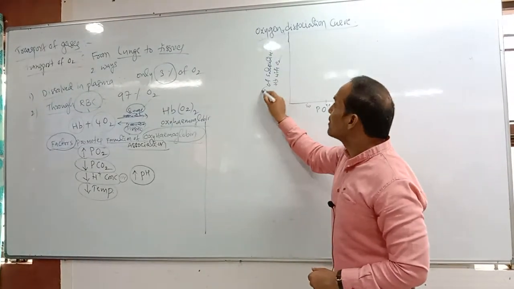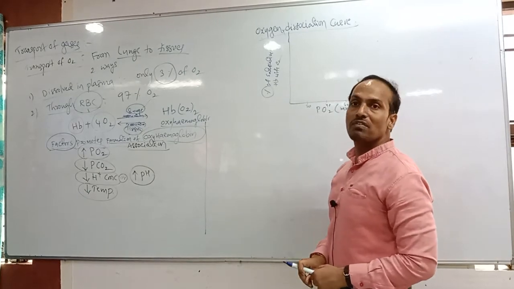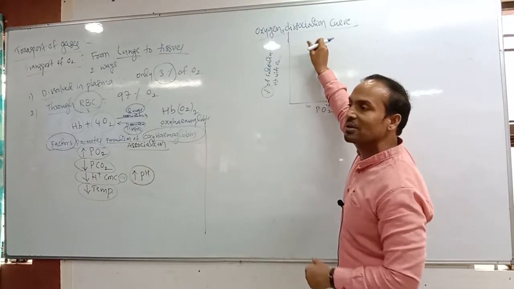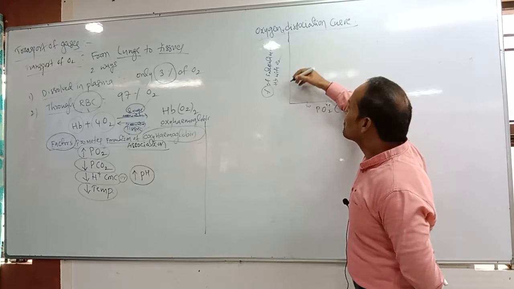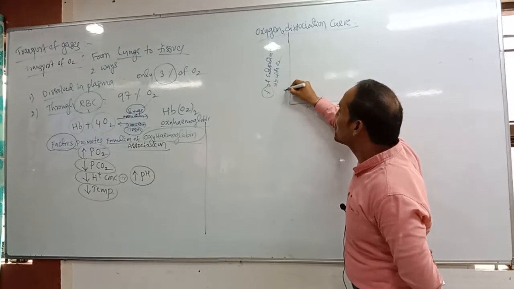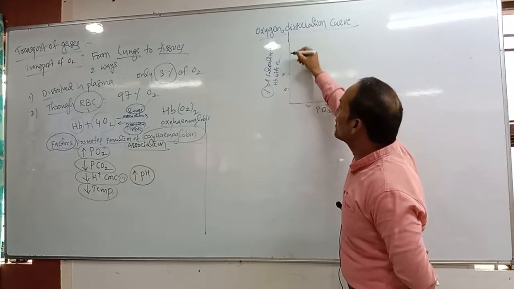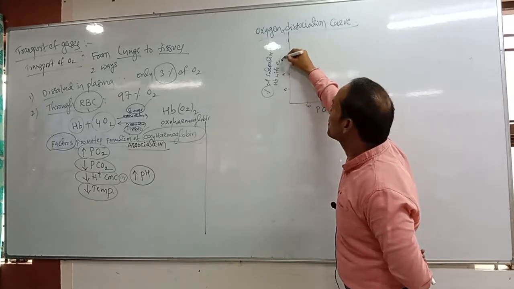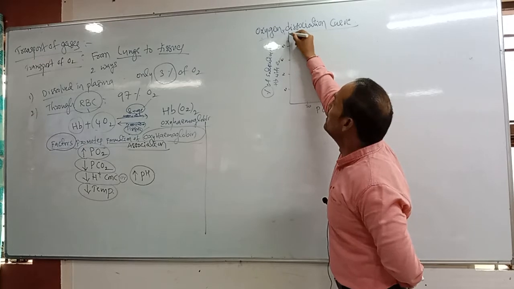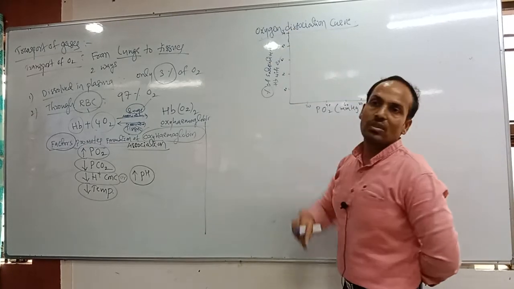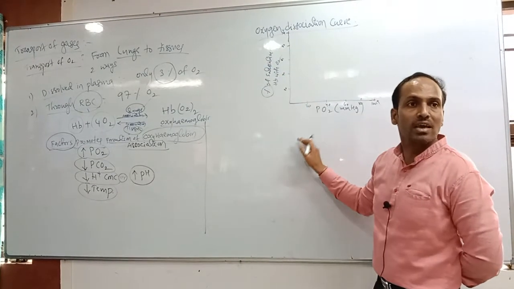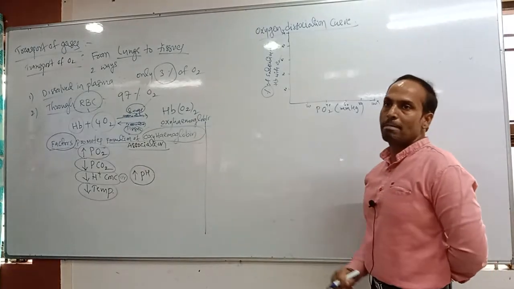So this is also 20%, 40%, 60%, 80 and 100%. The percentage here, partial pressure there.